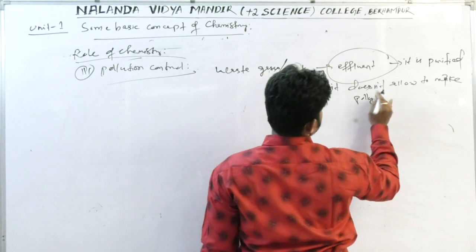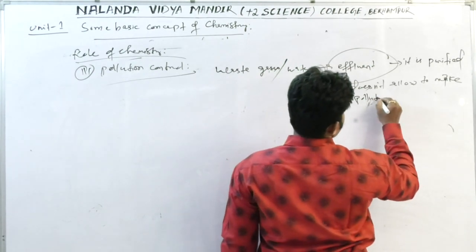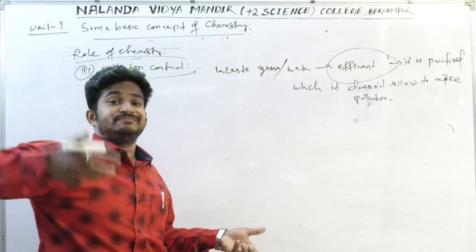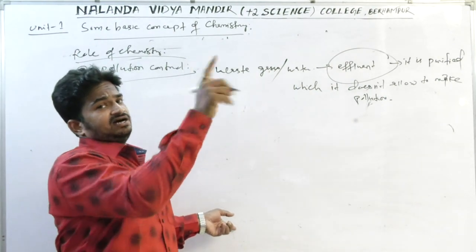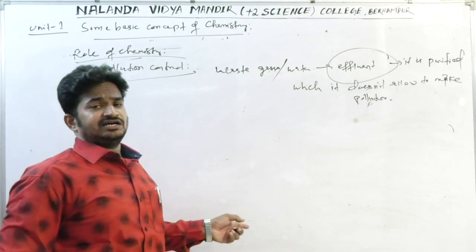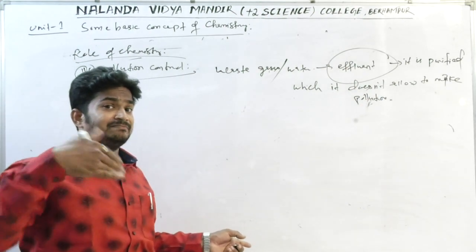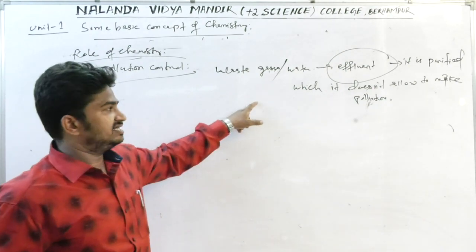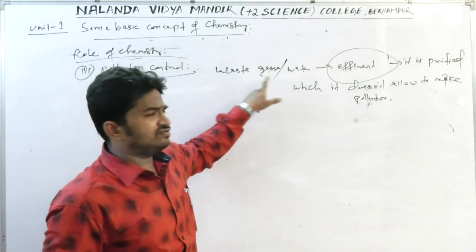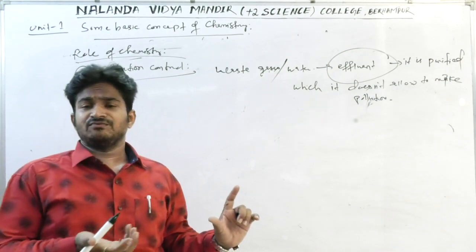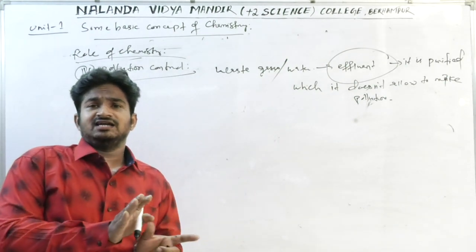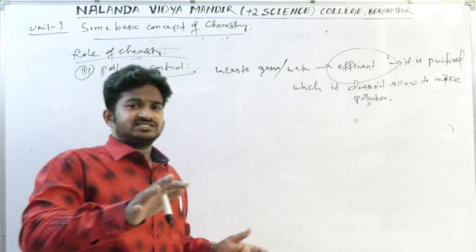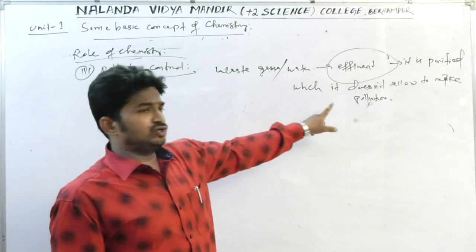What kind of pollution, I am asking? If some harmful gases come from the chimney, then they will combine with the atmospheric gases and pollute the air, which leads to air pollution. Similarly, when wastewater comes from the industry and adds to water bodies like rivers and ponds, that water can be polluted.